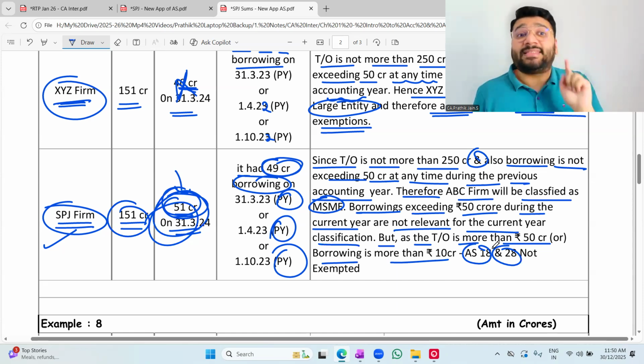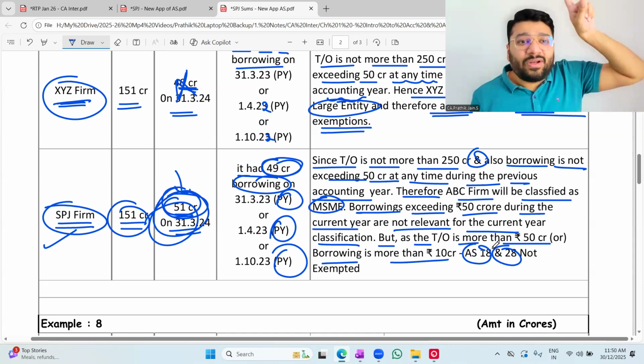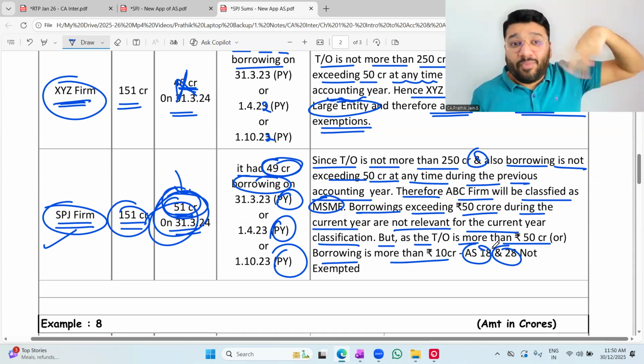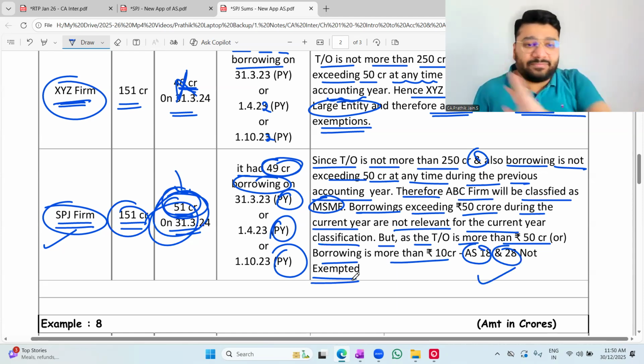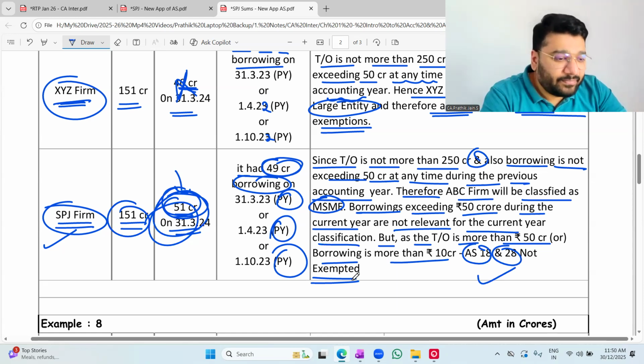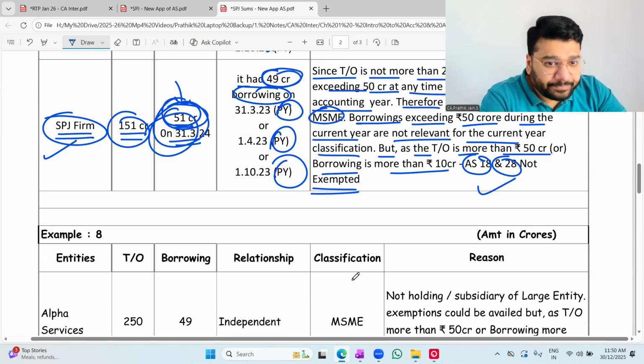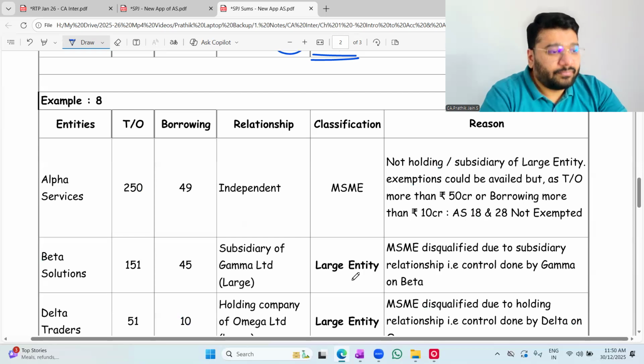They also have disclosure based exemption. They also have event based exemption. But 18, 28, no exemption. By turnover crossed 50 crore. Borrowing crossed 10 crore in the previous year. Hence, 18 and 28, they are not exempted. They have to comply. Got it, not got it? Online people, got it, not got it? Got it, sir.